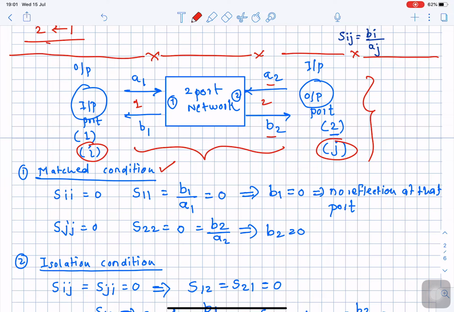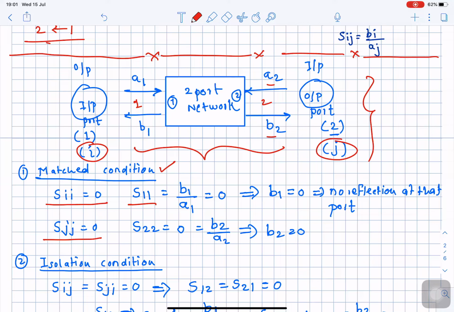Now the matched condition for the given network is represented by the equation Sii is equal to 0, and similarly Sjj is equal to 0. If this is the condition, please again remember what the suffixes indicate. They indicate the port number, and we have already considered port number 1 as the i port, and port number 2 as the j port. So Sii and Sjj are equal to 0. Now i stands for 1 and j stands for 2, so what do we get? If you replace i with 1, we get S11.